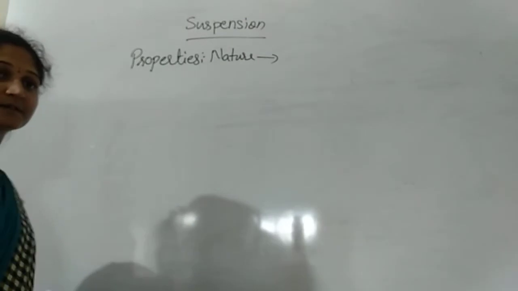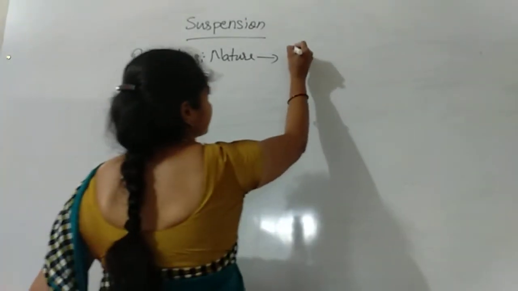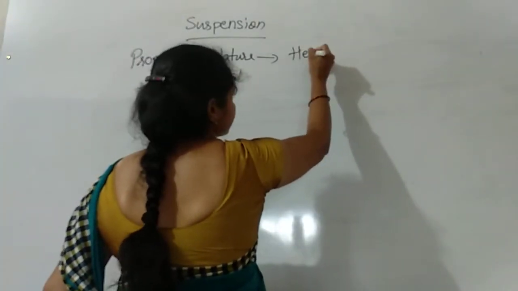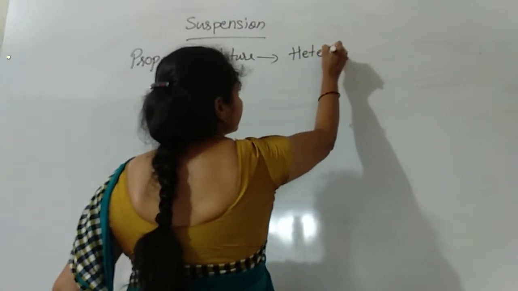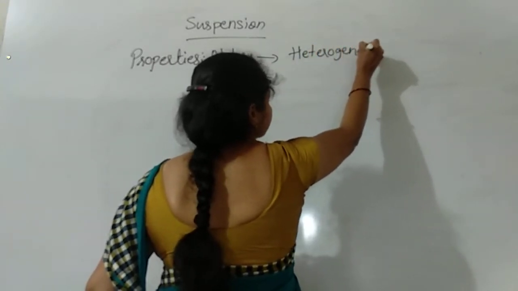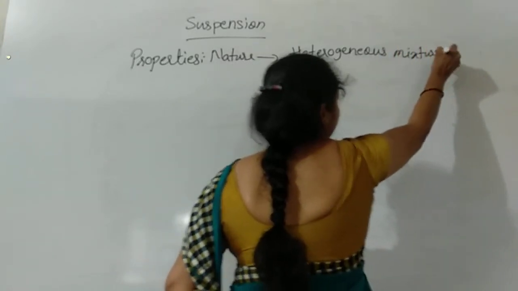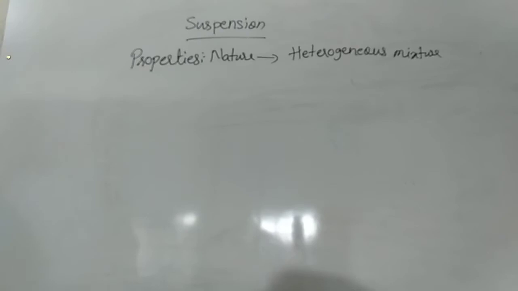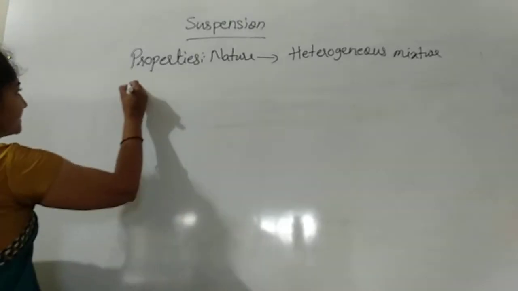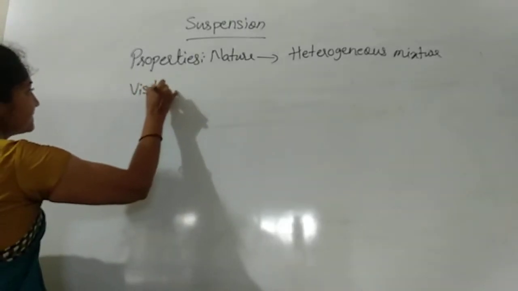What is that nature? The suspension is heterogeneous. It is a heterogeneous mixture. That is the property of the nature of suspension. The next property is visibility.